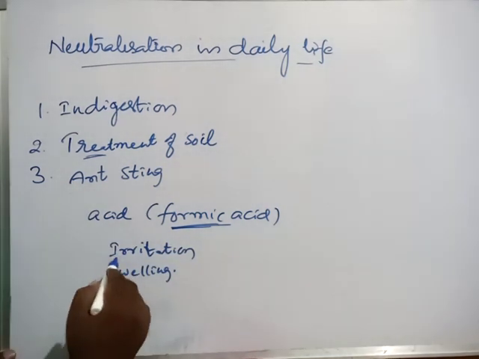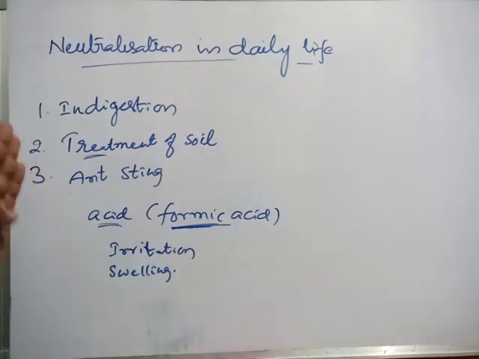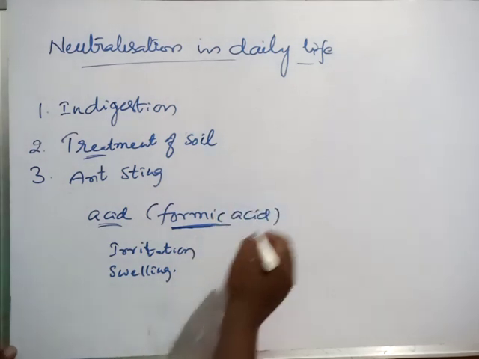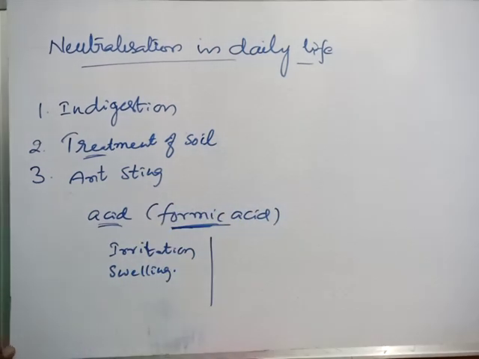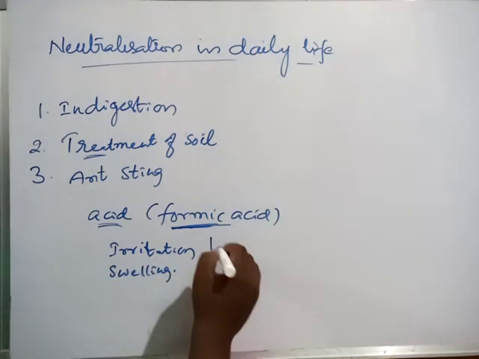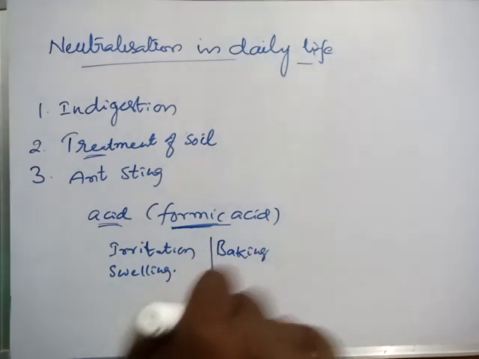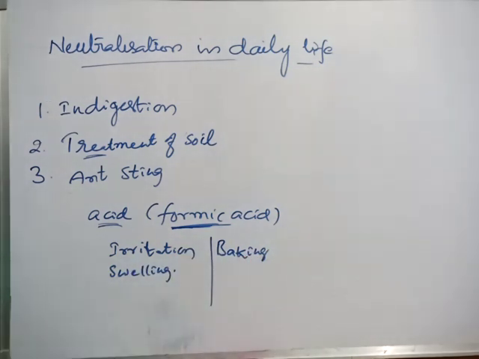So this is an acidic substance, no? Formic acid means acid. So what do we have to do to neutralize this one? We have to use some basic substance. Okay, like we have to rub baking soda. Baking soda we can use in that affected area. We can rub the baking soda.